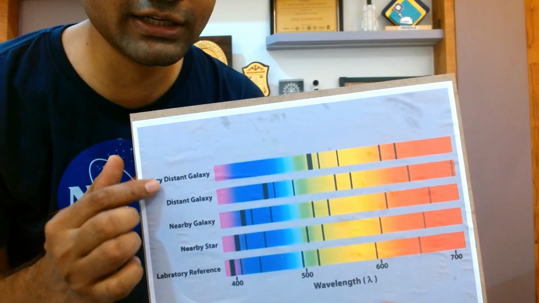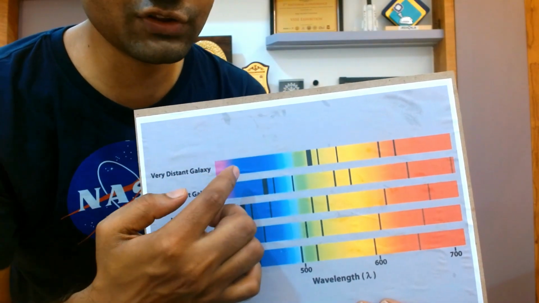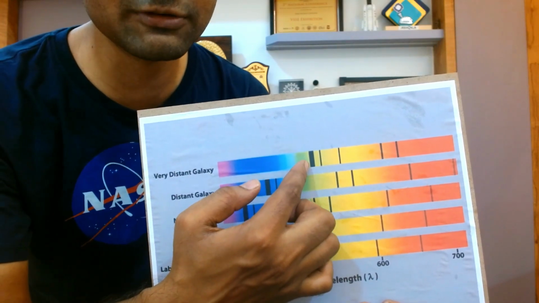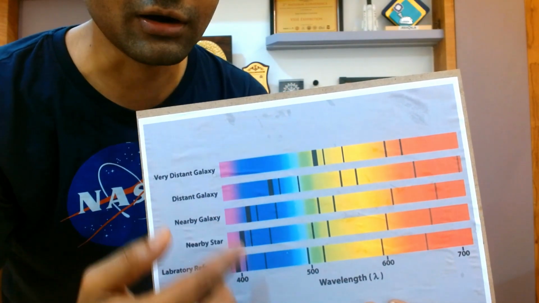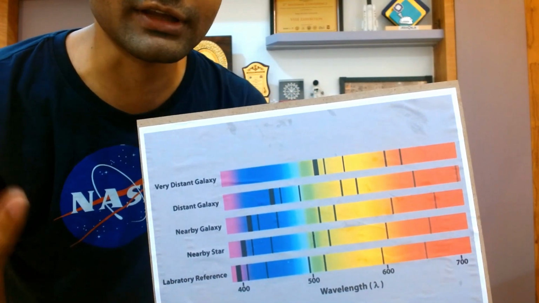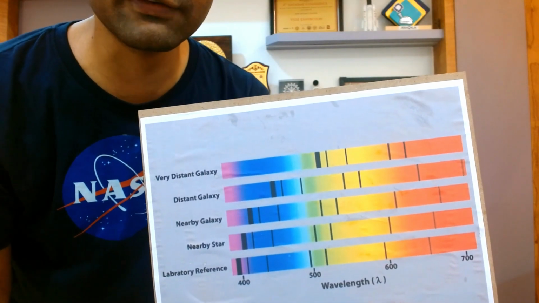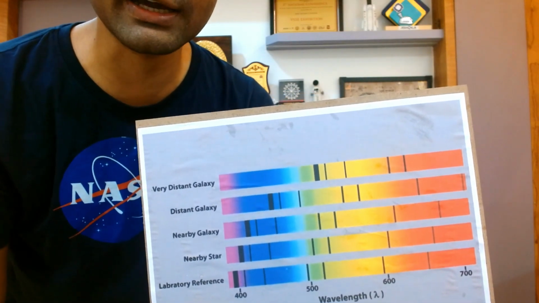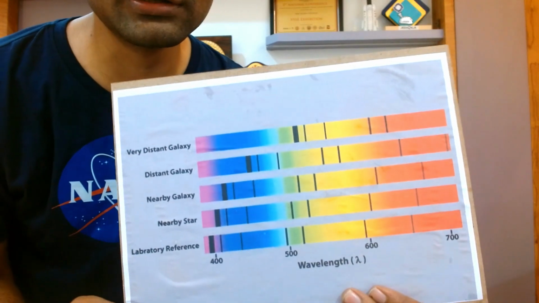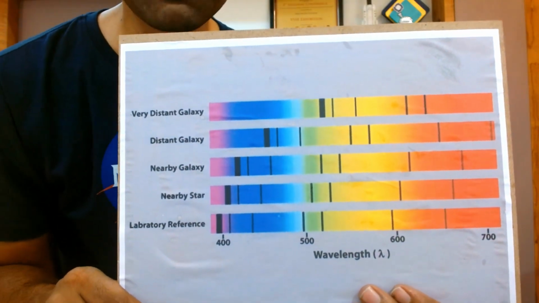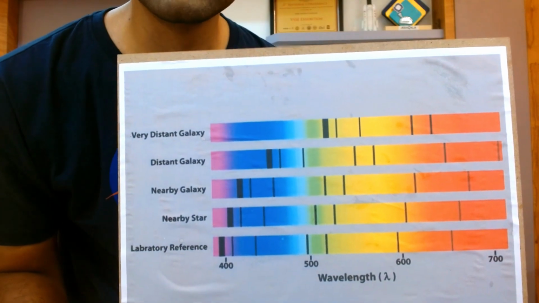And if you take a very distant galaxy, you can see there is a very huge shift in this black line of the spectra compared to the rest of the objects. The reason is, as per Hubble's law, the further the distance, the more shift there will be in the spectra, and the faster the galaxy will move away from us. So this chart, the spectra of different celestial objects, proved that Hubble's law is correct. Based on how the universe is expanding, today we can estimate that everything was incredibly close together about 10 to 15 billion years ago.